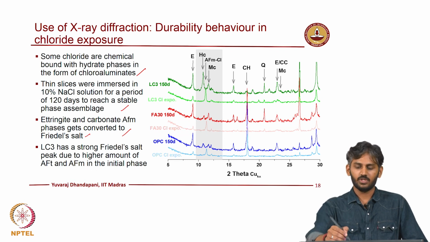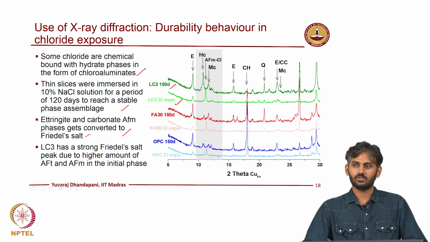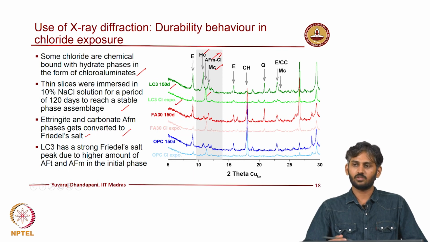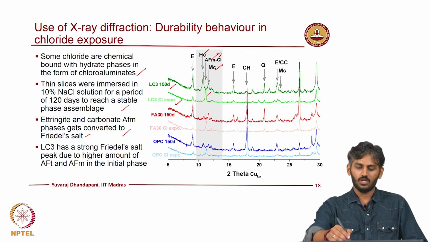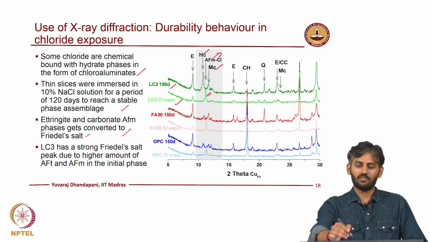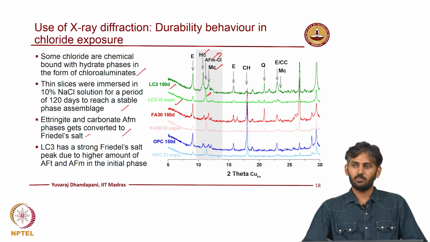When you observe the X-ray diffraction pattern, you can see the one which is just cured and after exposure to chloride conditions. You can see the peak which is present for hemicarbo and monocarbo aluminate disappears and tends to produce a peak characteristic of the AFm phase which has chloride, called calcium chloroaluminate or Friedel's salt. Such phase transformation happens, and you can see a stronger peak in the case of calcined clay binder because you have a higher amount of the hemicarbo aluminate phases.